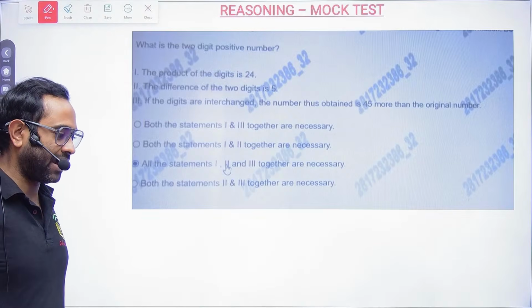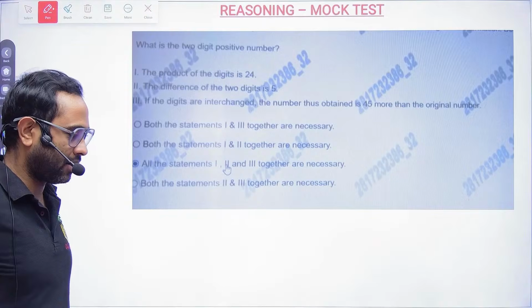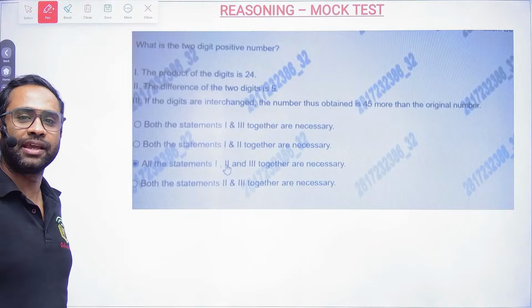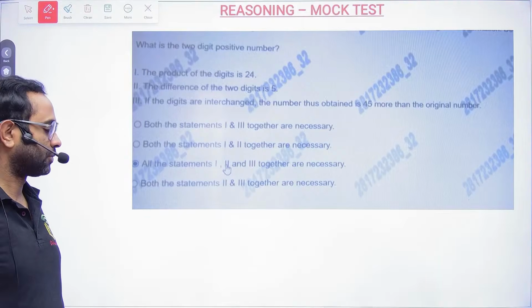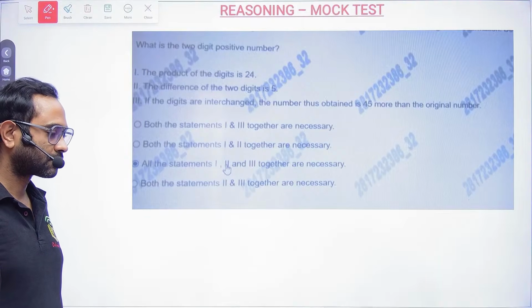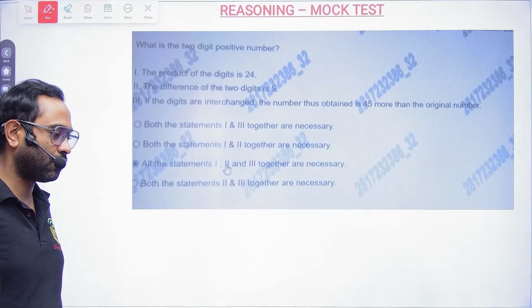Sir, give the most repeated coding questions. Arre Allu bhai, that is the reason the DSA white book was released, so that you get everything over there.